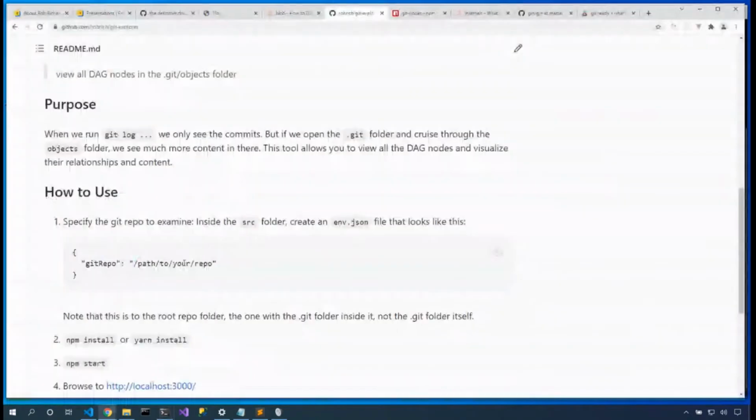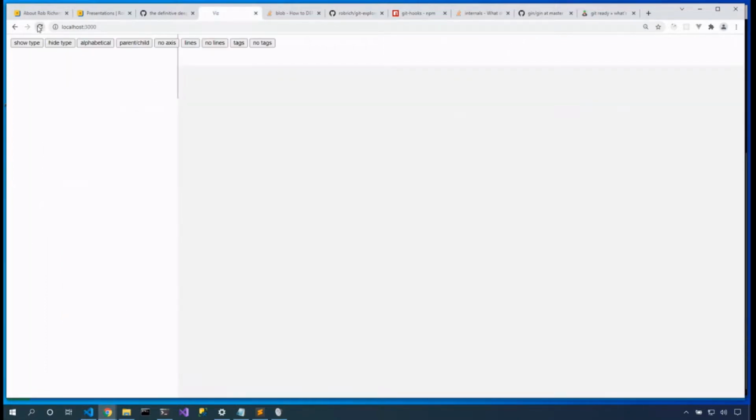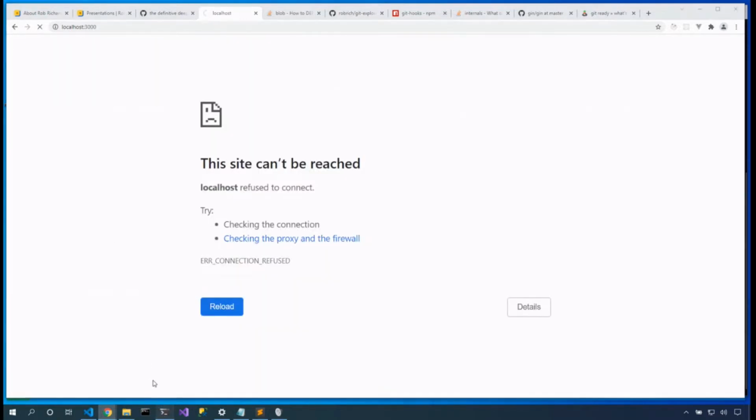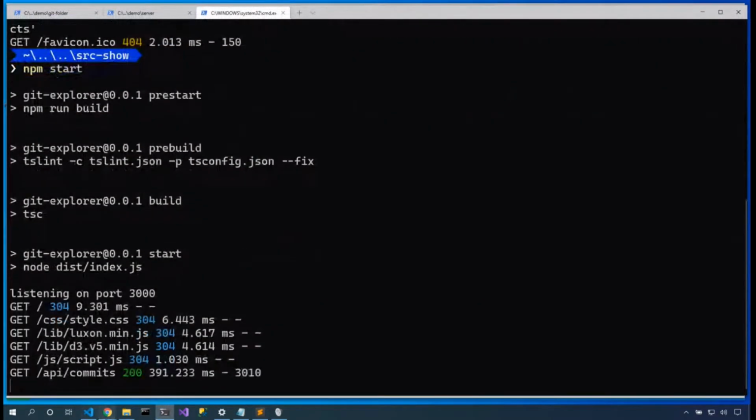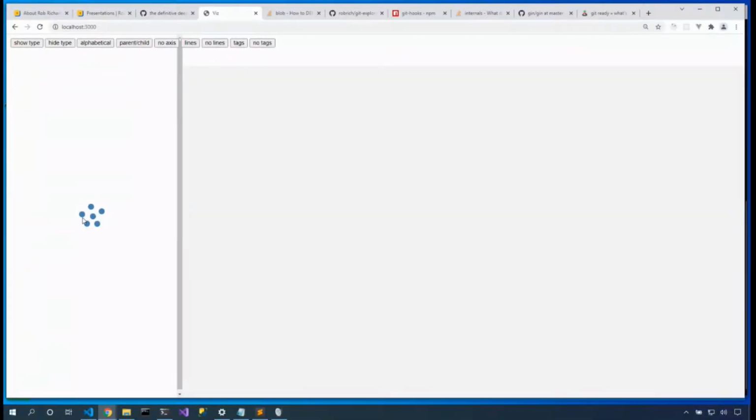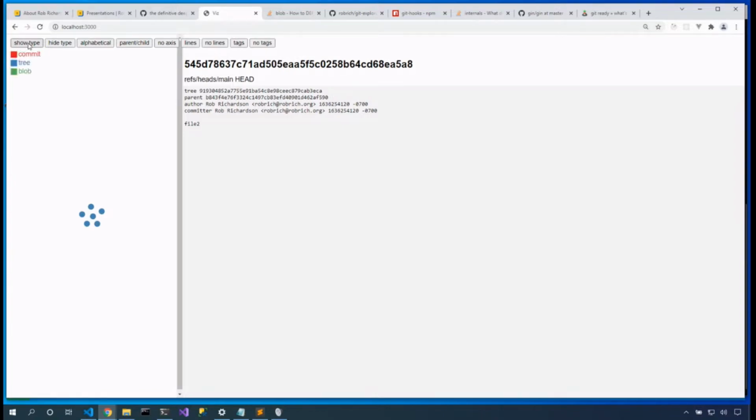Now that we've got that content running, let's take a look at this, and we'll be able to see the content inside of our repository. Oh, it's still building. Okay, there we go. Now we'll see those 6 nodes, and I can click on each one and it'll show me, oh, there's the blob one. Here's the tree node. Here's, well, wouldn't it be cool if we could show the types?